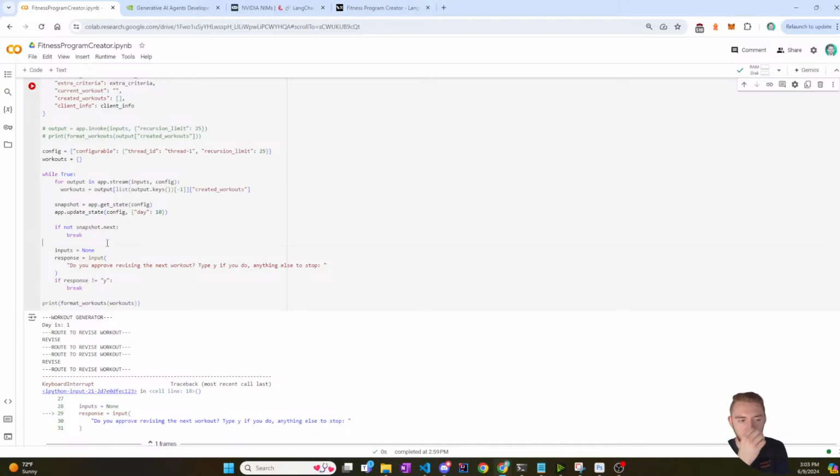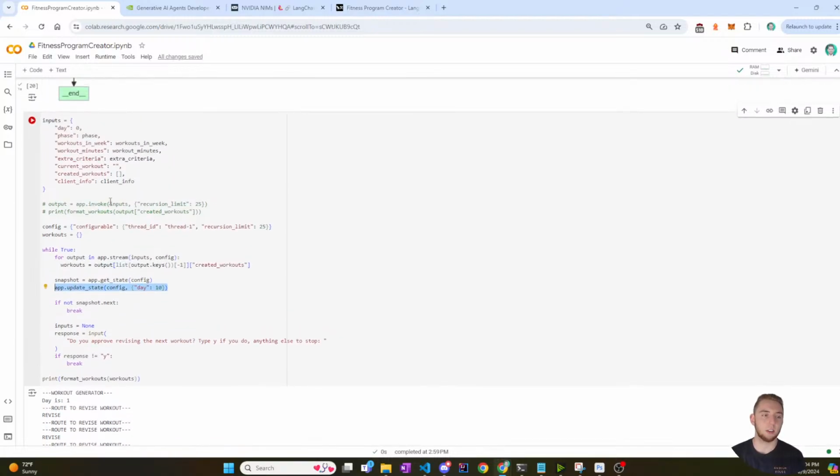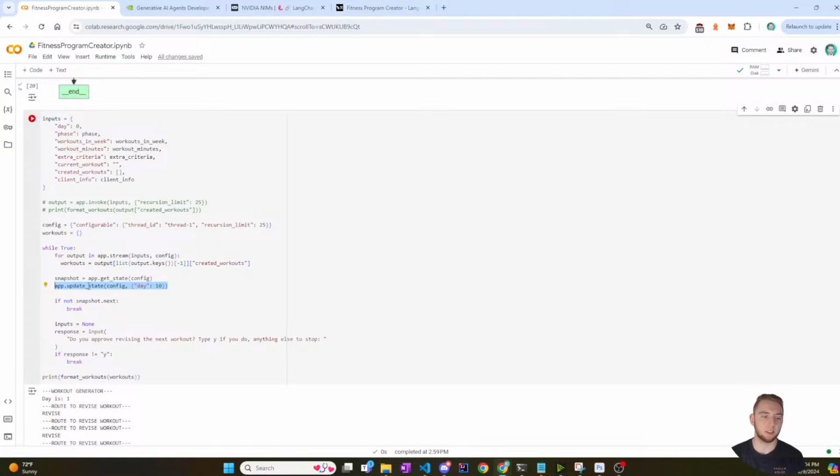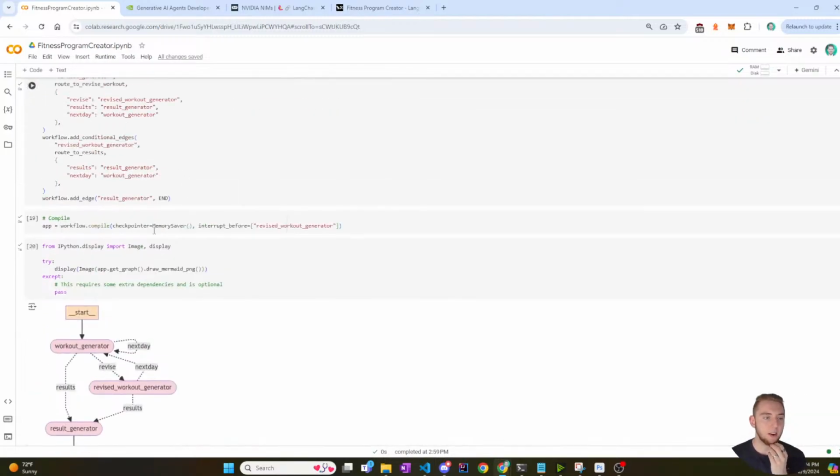Or repeating myself a little bit here, but I'm still trying to wrap my head around what I want to do with this anyway. It's nice because when I'm just running this in my notebook here, I can call the app.update_state function to update something like the day. I tested this and this works. So I could pass in a revised workout. But the problem is in the front end, I'm not going to have access to the object that represents the compiled workflow. Like I don't have access to app.